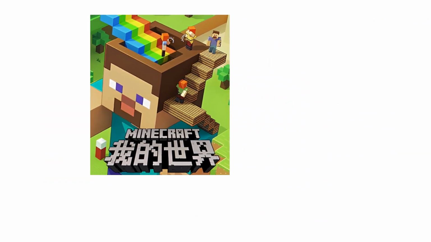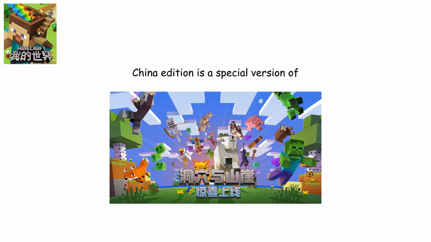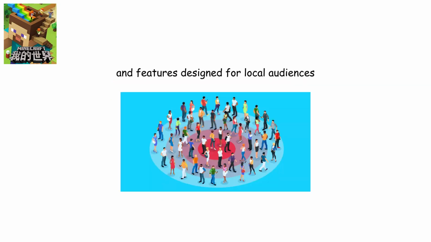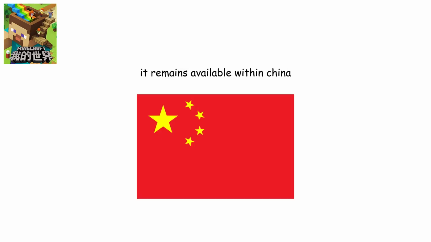China Edition. China Edition is a special version of Minecraft released exclusively for players in China. It includes region-specific services, account systems, and features designed for local audiences. It remains available within China.